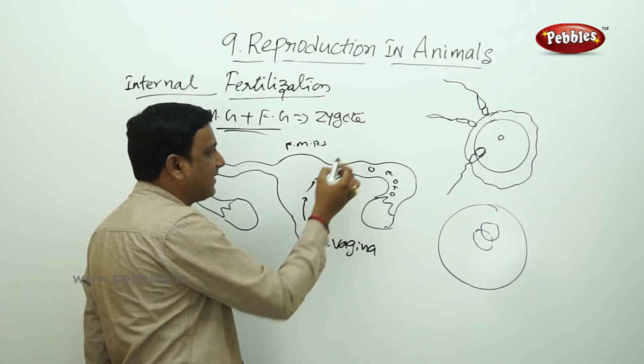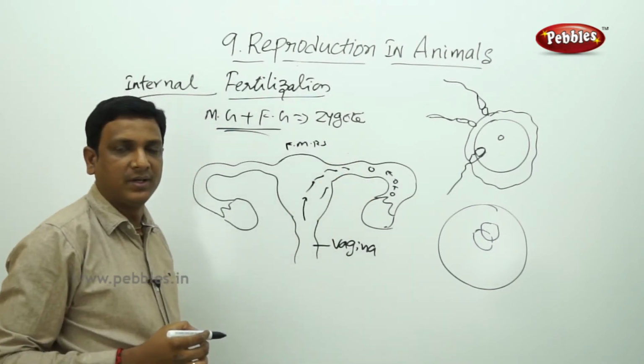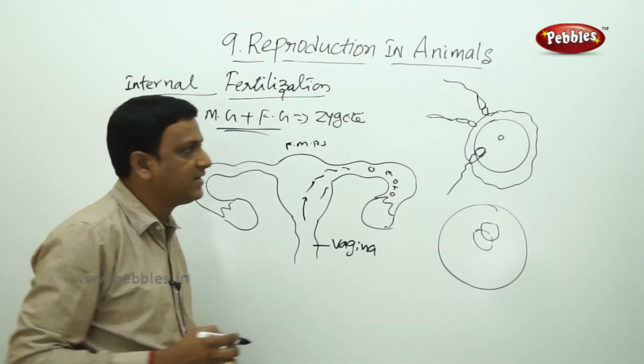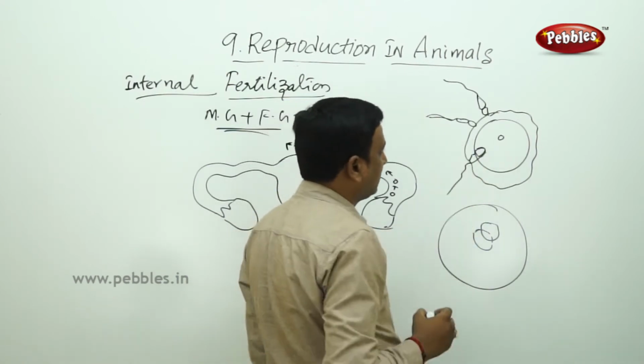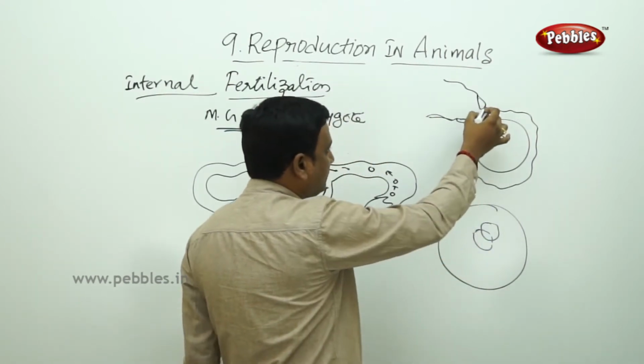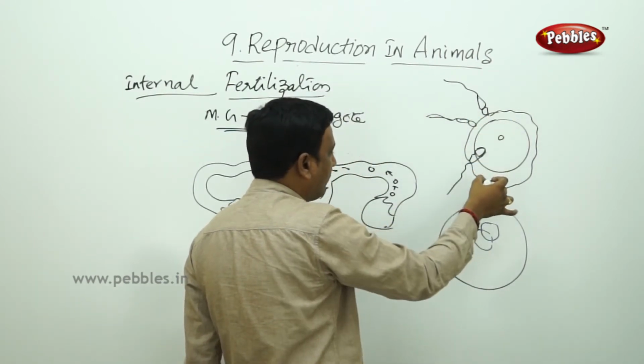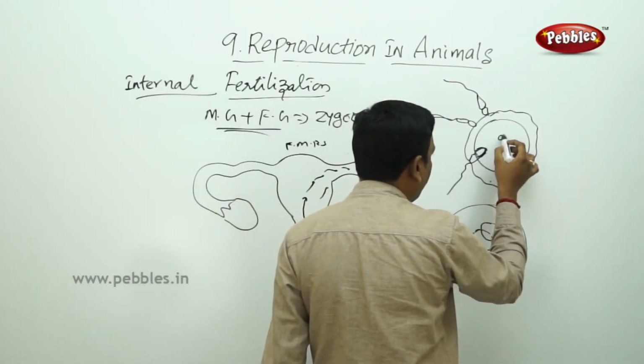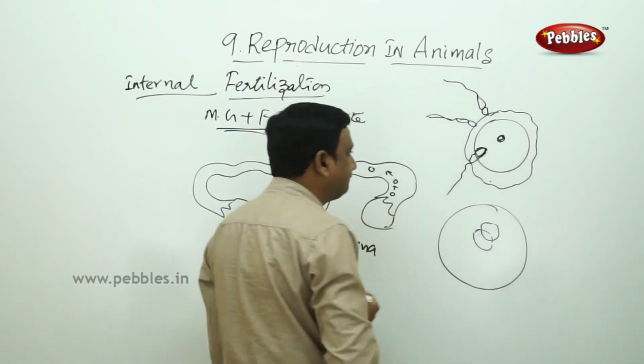What is this place? Fallopian tubule. But out of these sperm cells, only one sperm cell can penetrate the egg cell like this. So a number of sperm cells try to penetrate the ovum, but only one sperm cell penetrates the ovum and fuses with the egg cell.